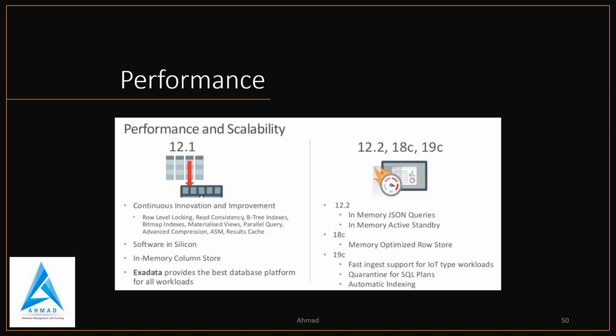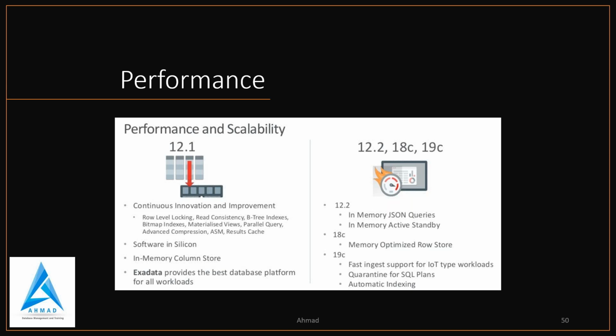And Exadata provides the best database platform for all workloads. In 12.2 they have in-memory JSON query and in-memory active standby. In-memory is a component added in SGA from 12.1.